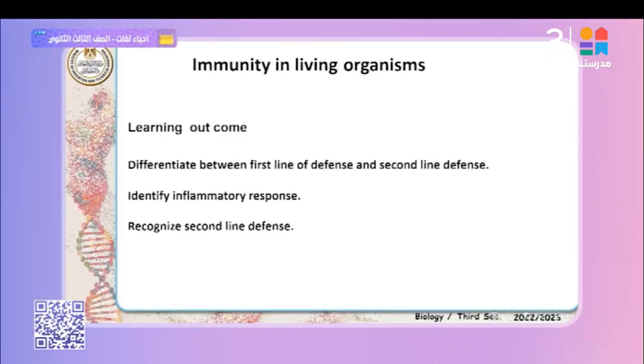Before studying these lessons, we will discuss the learning outcomes related to them. By the end of these lessons, students should be able to differentiate between the first line of defense and the second line of defense, identify the inflammatory response related to the second line of defense, and recognize the second line of defense.